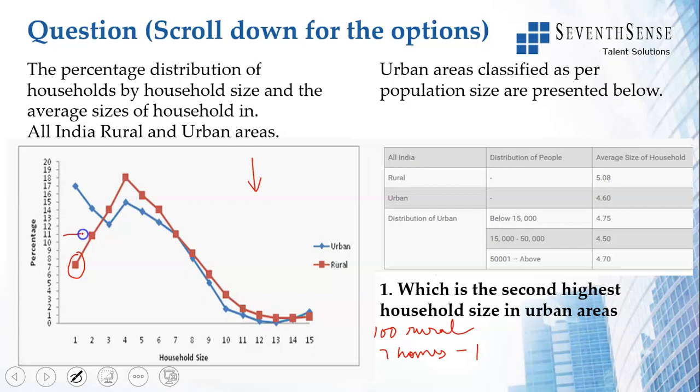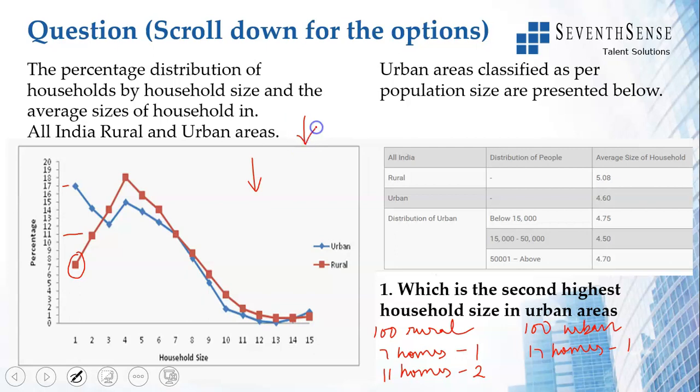Then this is 11. 11 homes will have 2 people, and so on. If you see in urban areas, 17% have only 1 person. So if you see 100 urban homes, 17 homes will have 1 person. So this is what this table means.